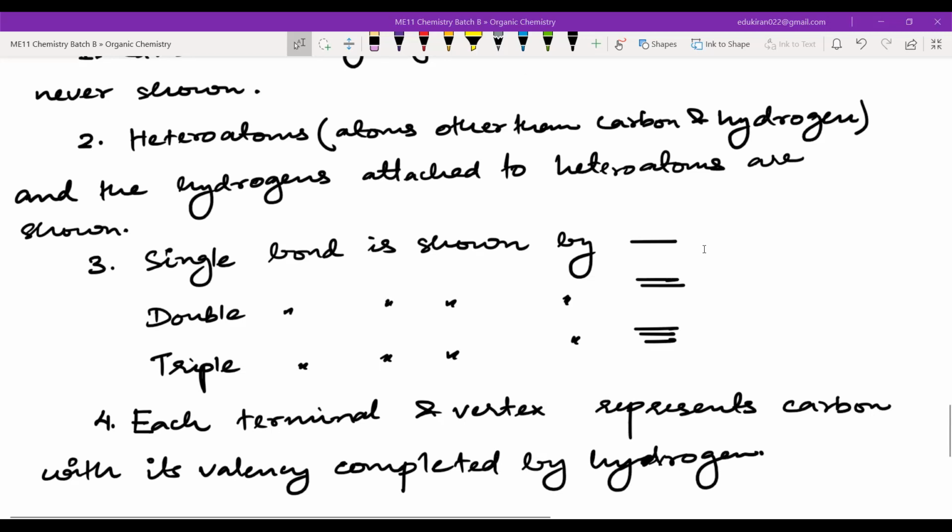हाँ उमर. So what is terminal and vertex in this? Terminal means the last, है ना? That means after that there is no carbon atom. Okay. Vertex means, what is a vertex? This is a vertex, na? Meeting point. हाँ, meeting point, exactly. So for example, let me show you. Not what is terminal, what is vertex.